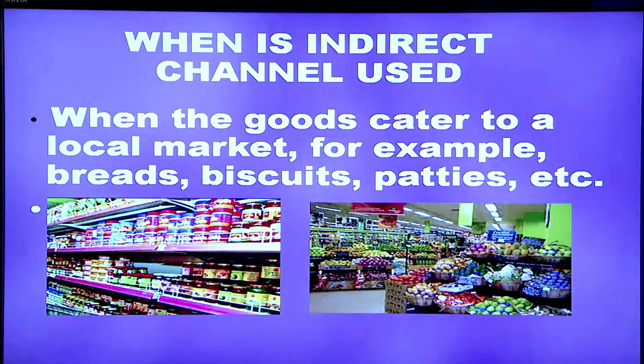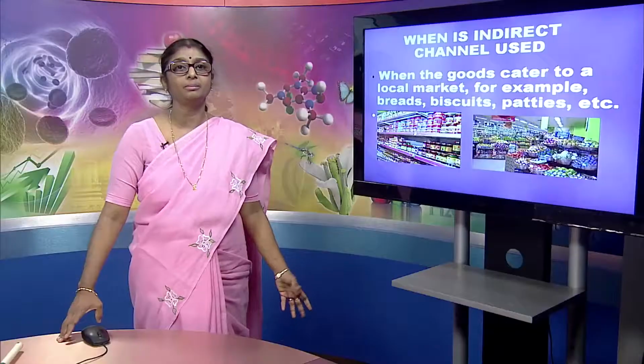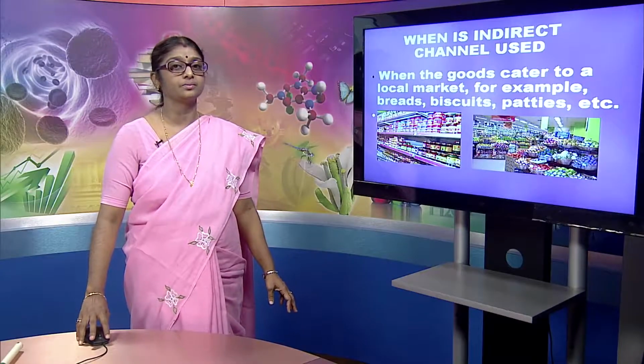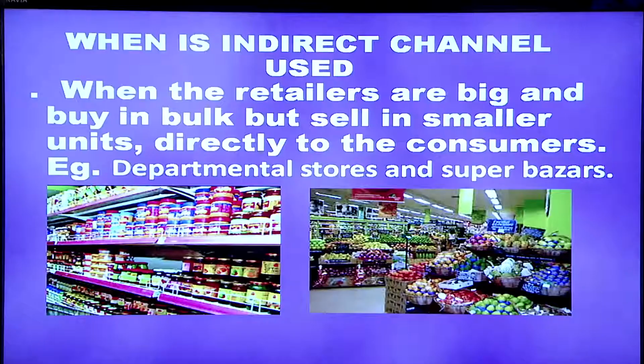When is indirect channel used? When the goods cater to the local market, for example, perishable goods like breads, biscuits, patties, etc. are needed for the local market, then indirect channel is used. Indirect channel can also be used when the retailers are big and buy in bulk but sell in smaller units directly to the consumers. As an example, departmental stores, super bazaars, etc. can be included as indirect channel.